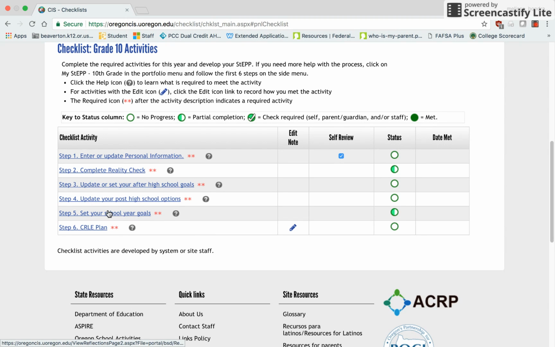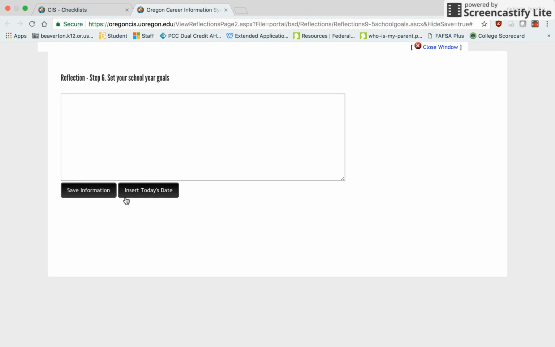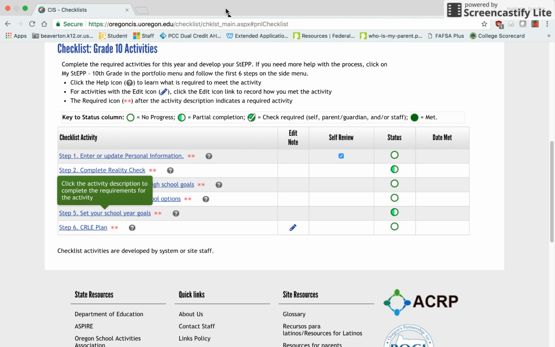Step number 5 is a goal that you have right now. So this is an academic goal that you have for your current classes or current school year. Just like the other reflection, do not erase any goals that were set last year. Instead, hit Enter, insert today's date, and write at least 20 words about a goal that you have for this school year. When you are done, click Save Information and exit the dialog box.